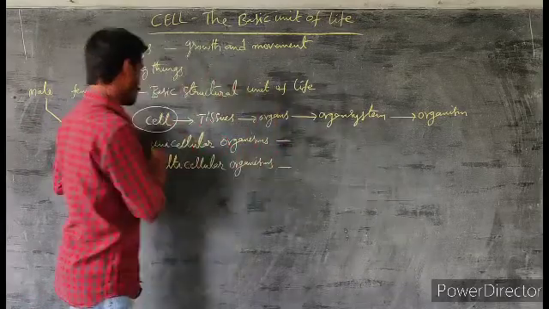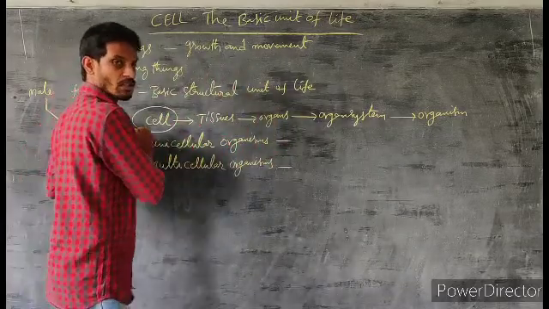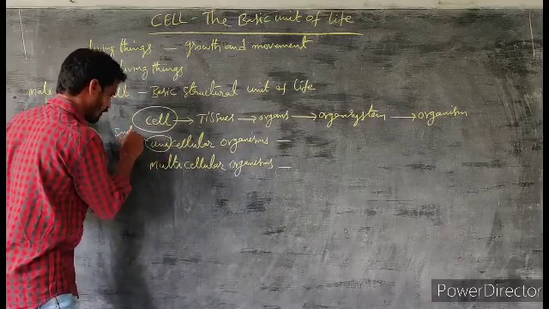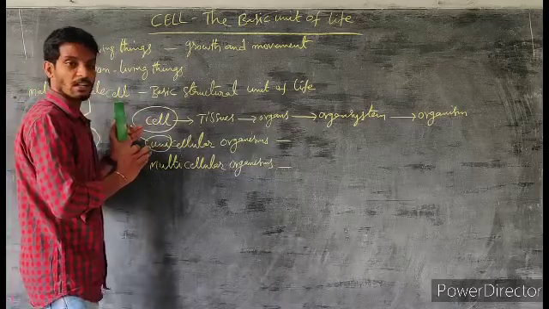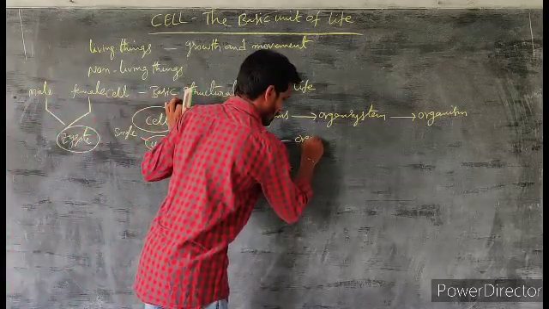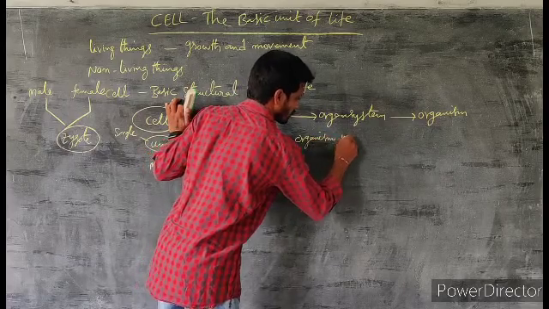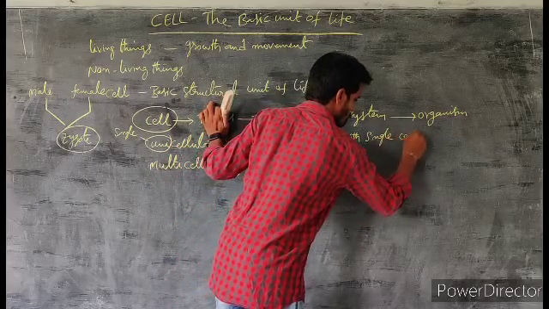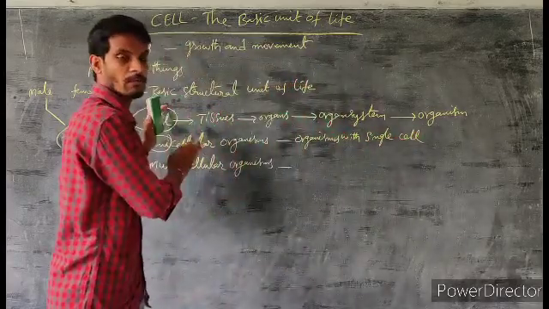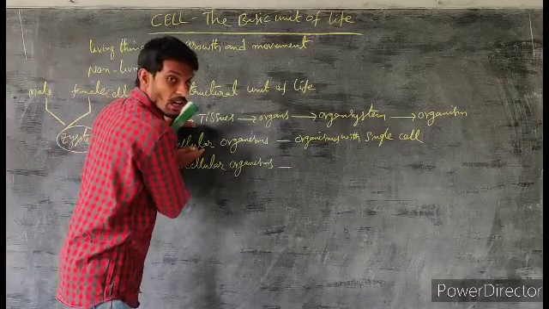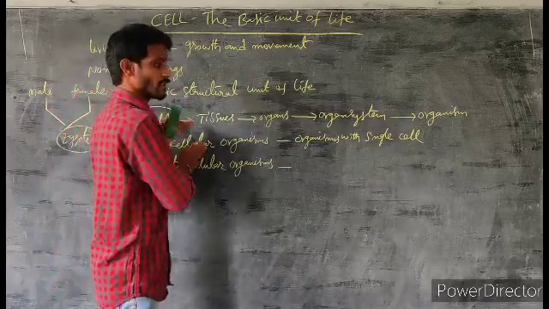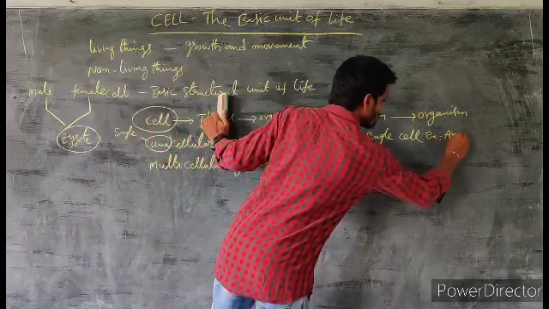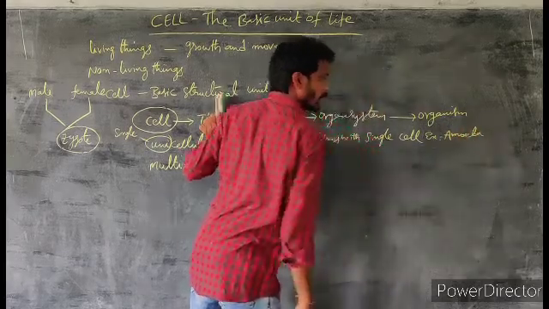First of all, what is meant by unicellular organisms? Here, uni means single or one. So, what is meant by unicellular organisms? Organisms with a single cell are called unicellular organisms. Example, amoeba.